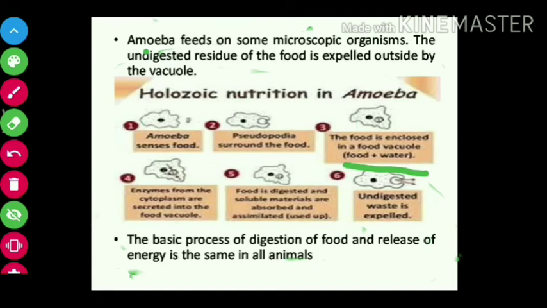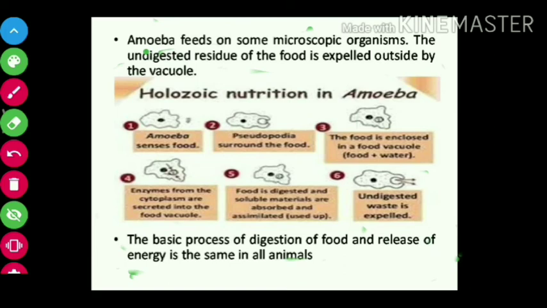So till now we have studied digestion in humans, then digestion in ruminants. Humans and ruminants have different processes of digestion. Then the one-celled amoeba also has a different process, but the simple common thing is ingestion, digestion, absorption, assimilation, and egestion. These processes are included in the nutrition process.